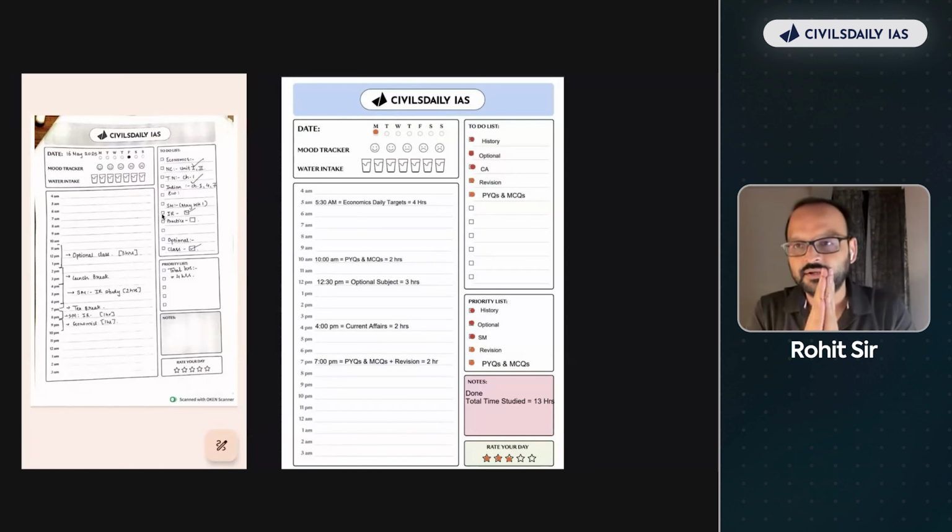3 चीजें बहुत important है. पहला, your NCERT and reference book have to be read side by side with the PYQs. Second, please understand microthemes are very, very important. Very, very important. It's almost like if you want to get hacks, read less and get more marks, focus on microthemes. Third, answer writing from day one.